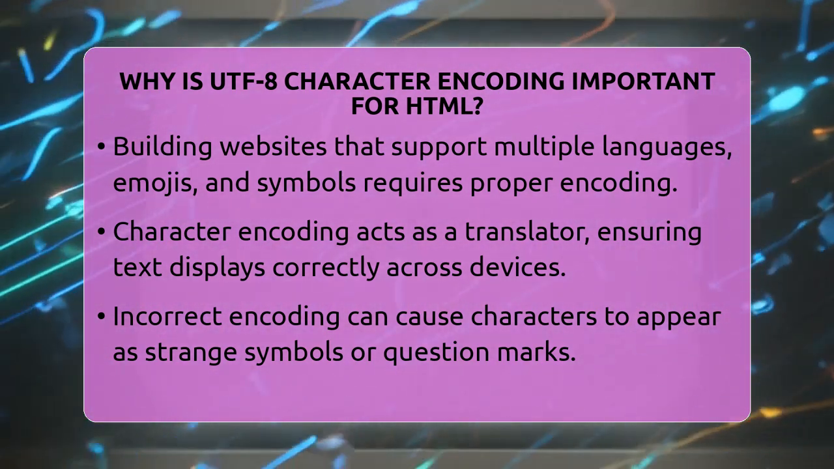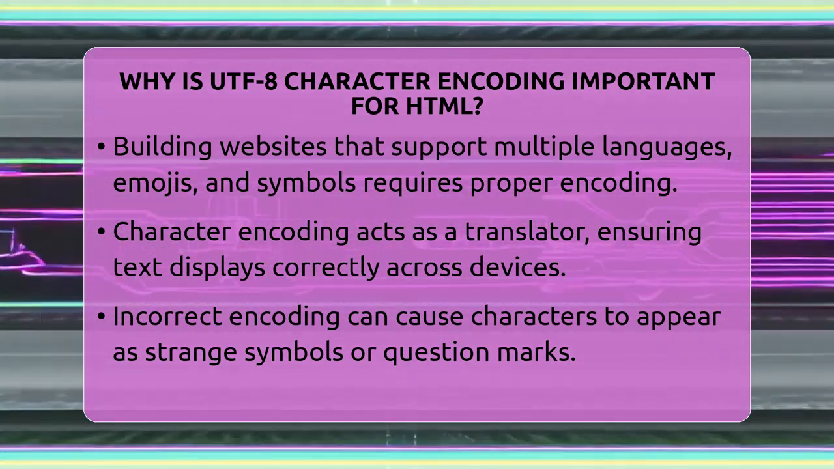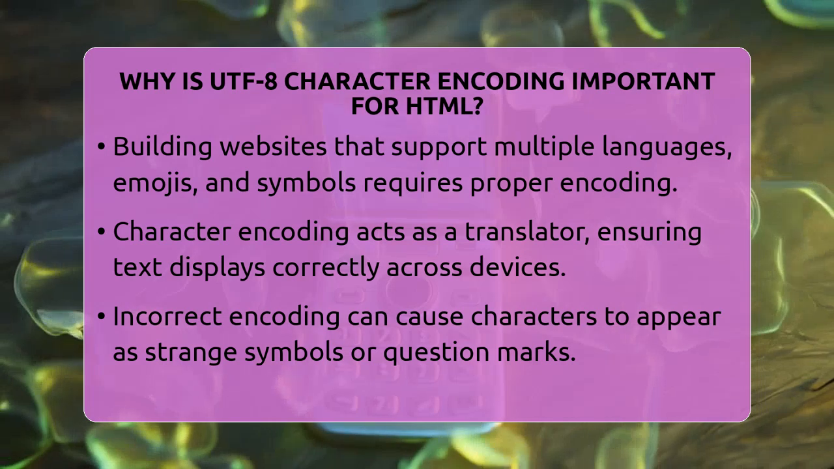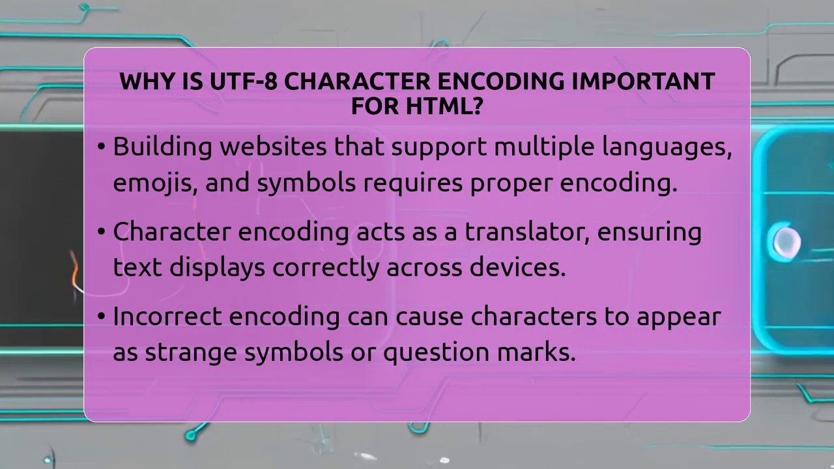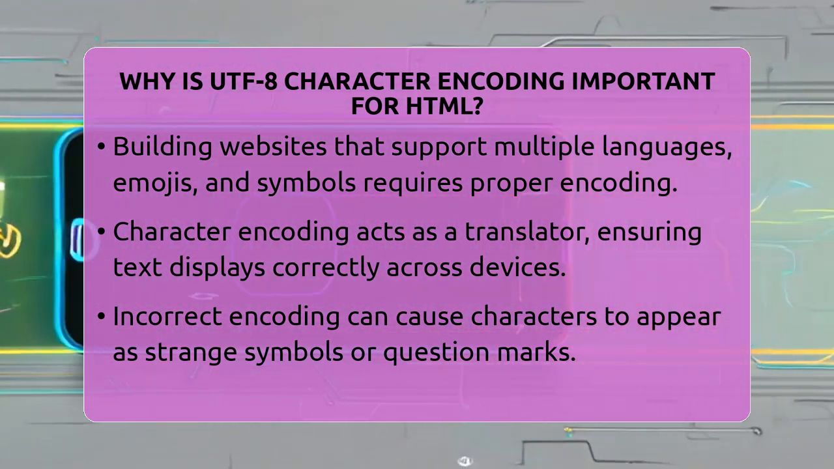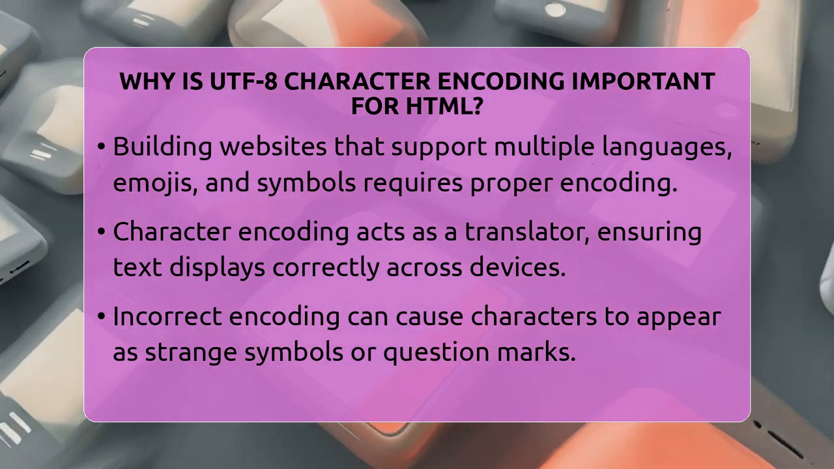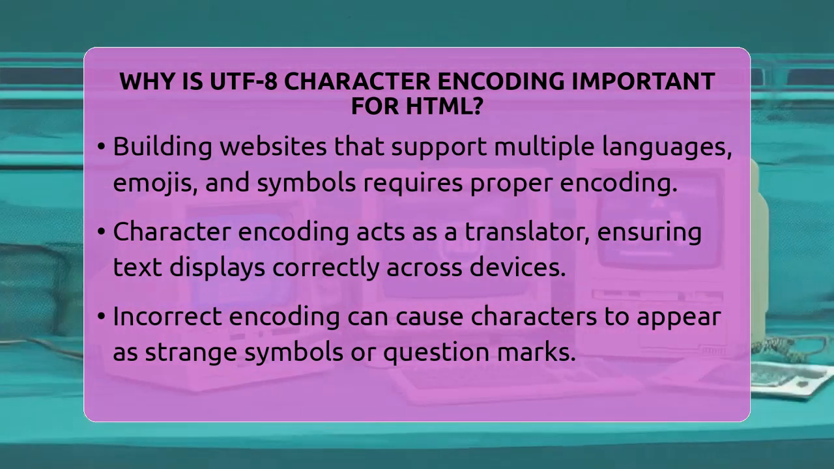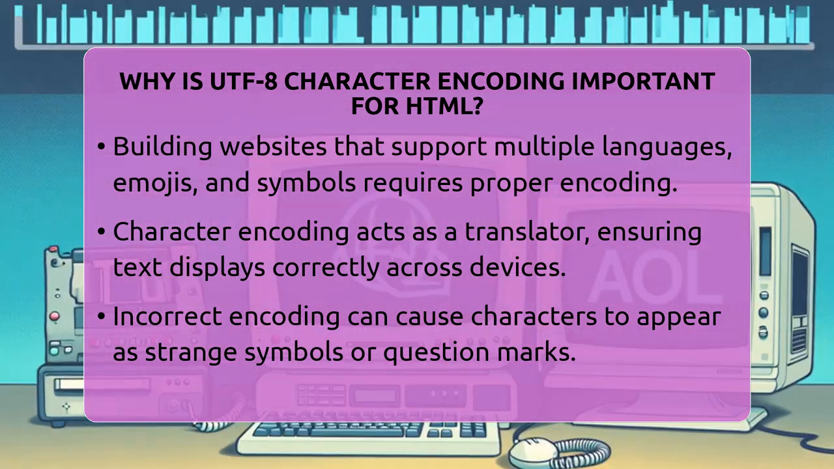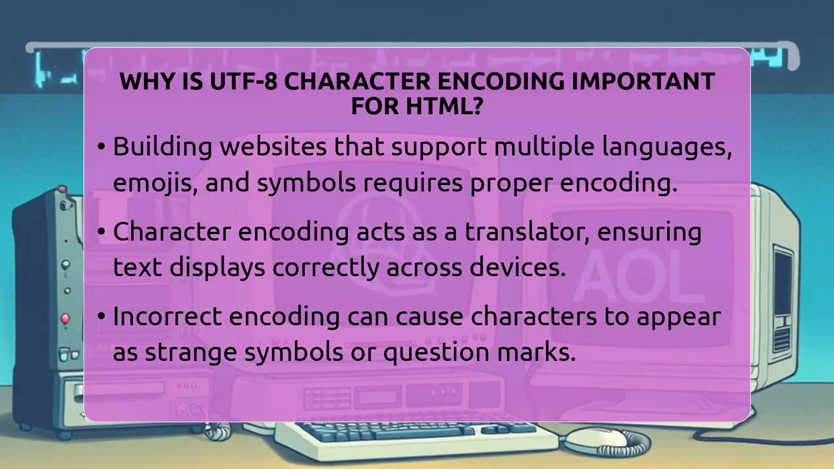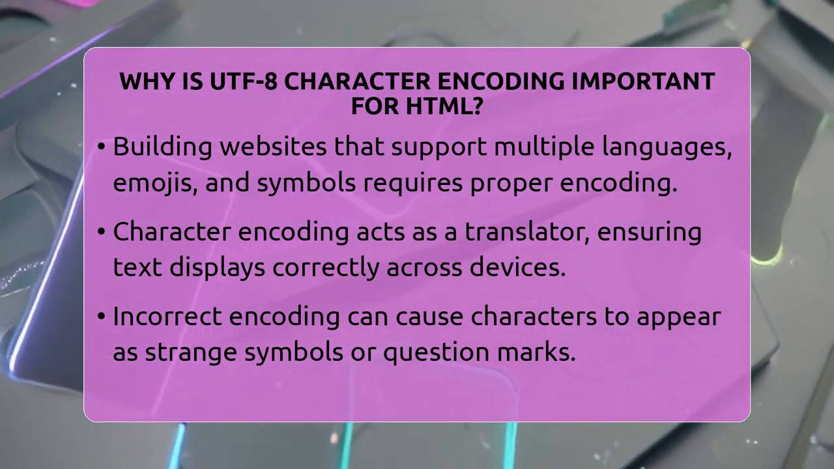When you write HTML, your text can include all kinds of characters: letters, numbers, symbols, or even emojis. Without a proper way to tell the browser how to read these characters, they might turn into strange symbols or question marks. Character encoding is like a translator for your computer. It tells the computer how to turn the text you see into a form that can be stored, sent, and displayed correctly. If the encoding isn't right, your web page might show garbled text or weird symbols. That's why choosing the right encoding is so important.